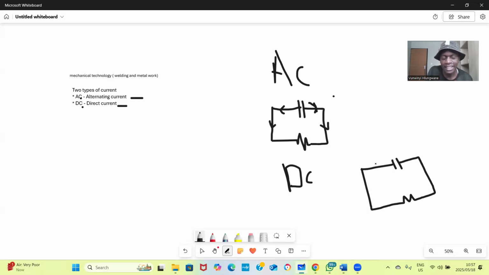DC does not change direction. That means it will go like this only. It will go like this only. Understand? DC flows in one direction only, while AC flows in many directions, many times per second.